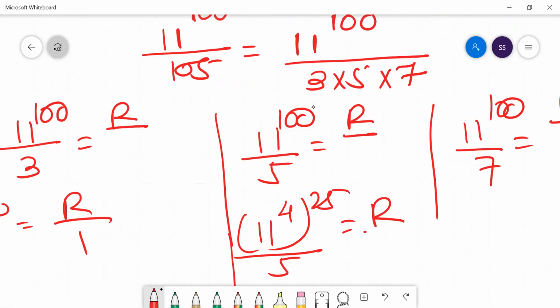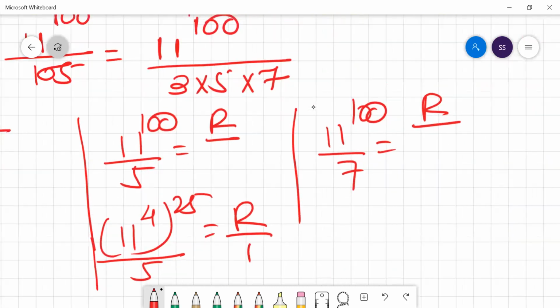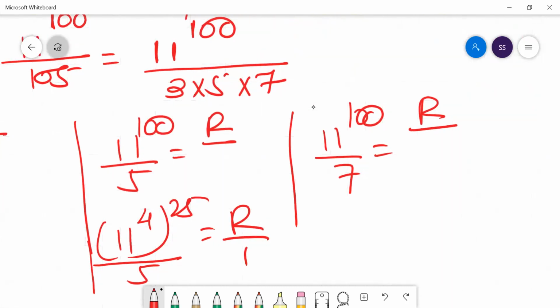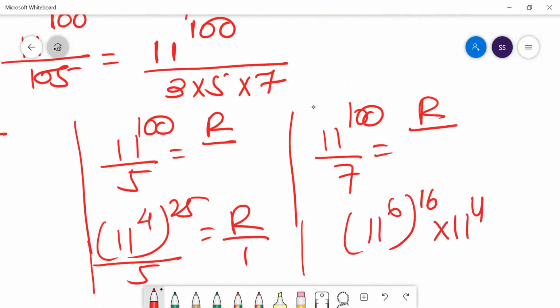So your remainder would be 1 only. Now here, in case of 7, the Totient number of 7 is 6. So this is to the power 6 into 11 to the power 4 divided by 7. Now this part is 1. Now 11 to the power 4. What is 11 to the power 4? It means 121 squared.